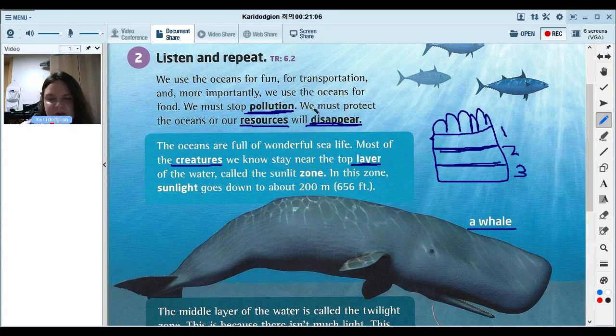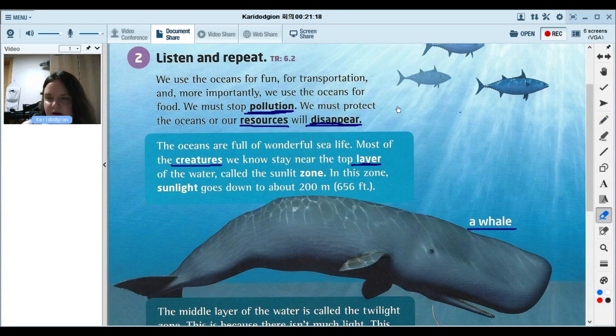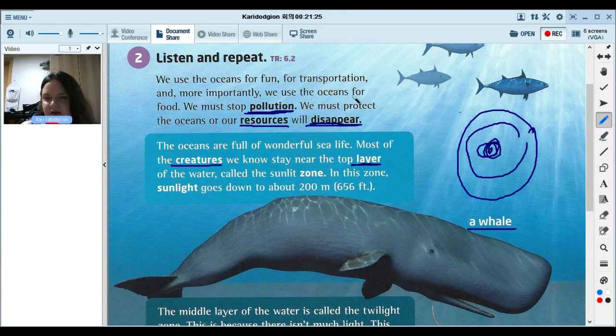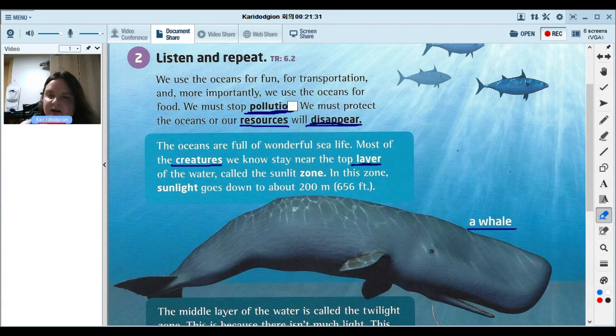So we can stack them, one on top of the other. So we call them layers. Other things have layers, like the earth. The earth has layers. Inside of the earth, we have the core, the mantle, and the crust. So a lot of things have layers. Onions have layers.